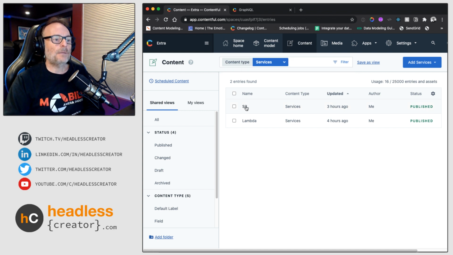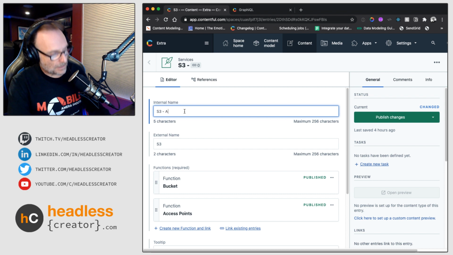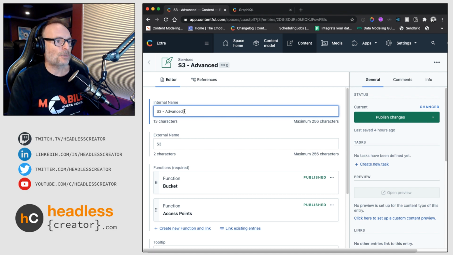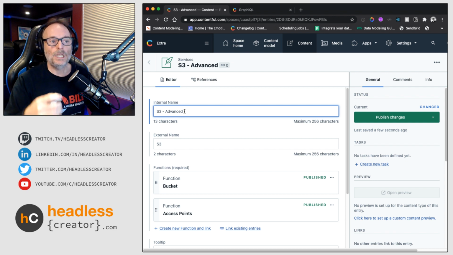So let's pretend that we have this S3 service. Well, we don't have to pretend, we do have it, actually. And we want to schedule a change. So let's say we are about to rename the service from S3 to S3 Advanced. But really, we don't want it to go live yet because we're not really changing that name until tomorrow. It's effective tomorrow, so we want this change to happen then.